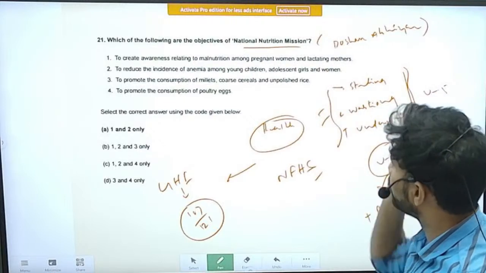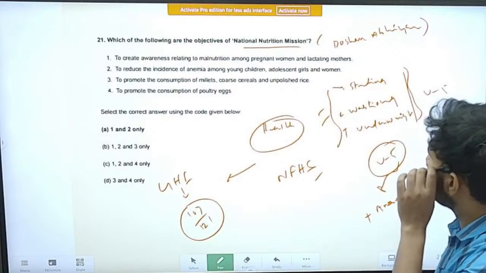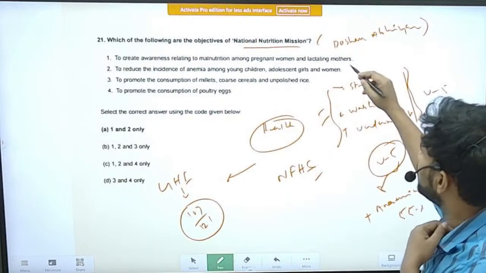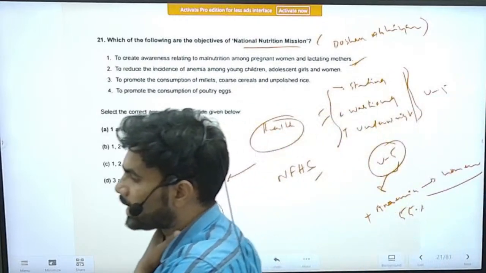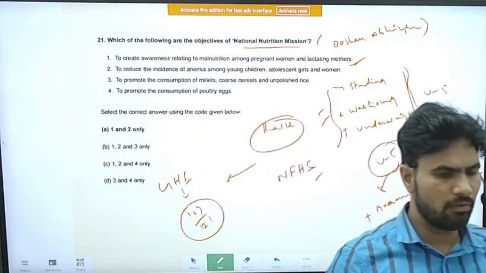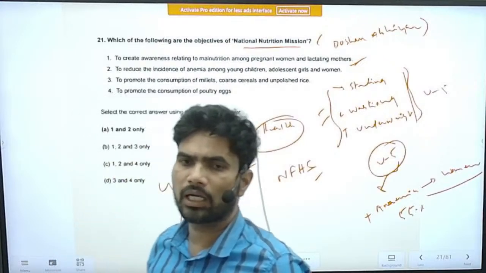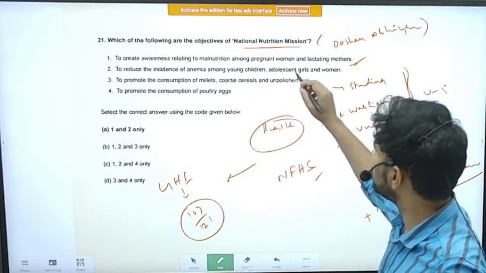Statement 1. To create awareness relating to malnutrition among pregnant women and lactating mothers. Yes, this is a correct statement. So if you want to attack malnutrition from the infancy stage itself or from the pregnancy stage itself, we have to target the malnutrition. So this is a correct statement.